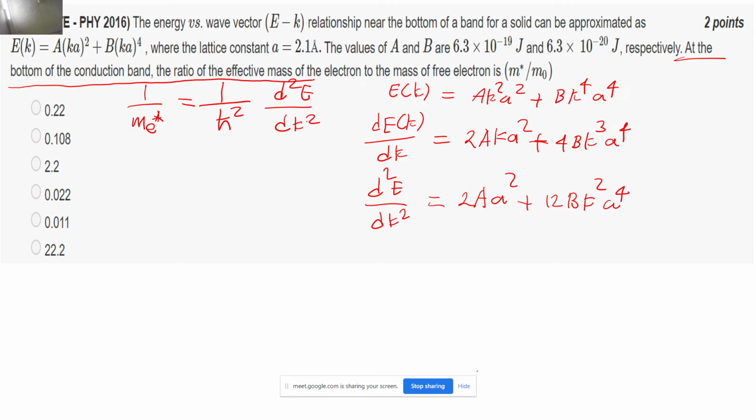So m_e star became h cross square upon 2a square.